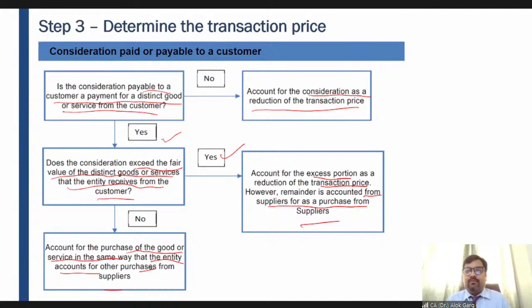PepsiCo is just facilitating Big Bazaar, because PepsiCo knows that I will get a business of rupees 1 crore from Big Bazaar, and of course if I pay this customer 1 lakh rupees, my sale will be inflated, right? But it does not give you any right, of course. Like in the example of Ellen Solly, Ellen Solly was getting a right in terms of getting a space at the entry gate, and the dedicated space was for Ellen Solly. Probably in this particular case, while modification of sales, Big Bazaar can put a Pepsi bottle as well as a Coca-Cola or Thums Up bottle as well, right? So Big Bazaar can put the other products as well. There is no control of PepsiCo over that, right?